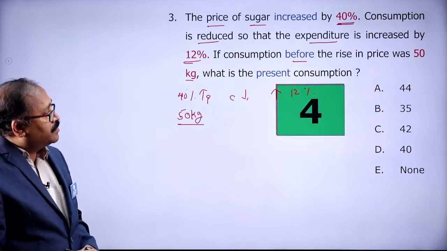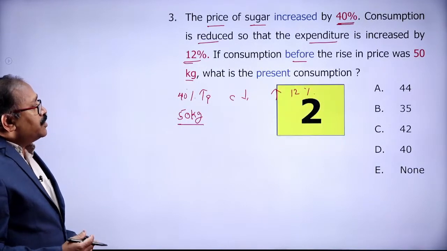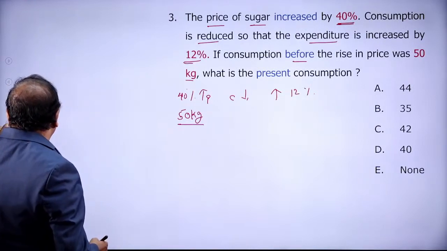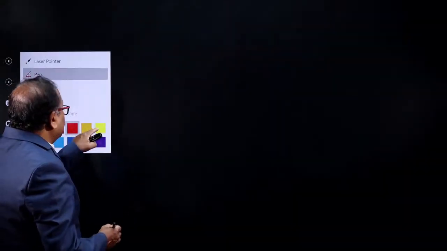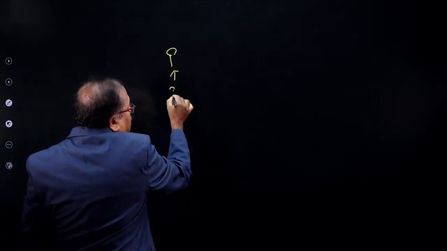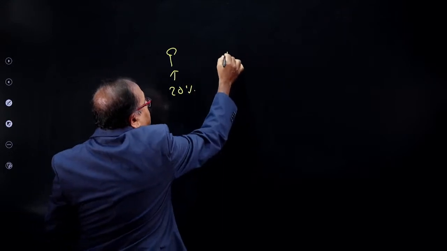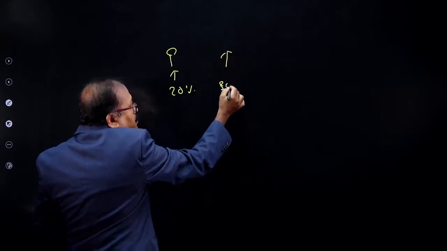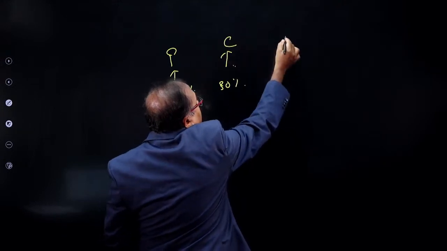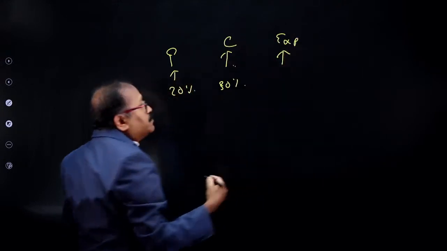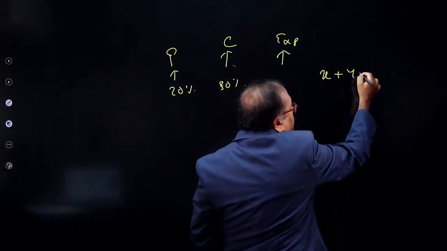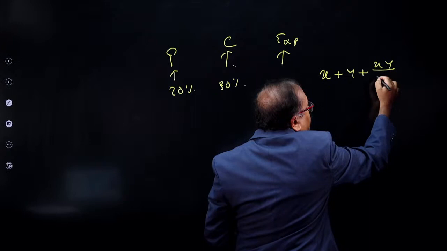Okay. Before I answer the question, allow me to explain one fact. If the price is increased by 20% and the consumption is increased by 30%, what will be the expenditure increase? This is consumption and this is expenses. We apply the formula x plus y plus xy by 100.